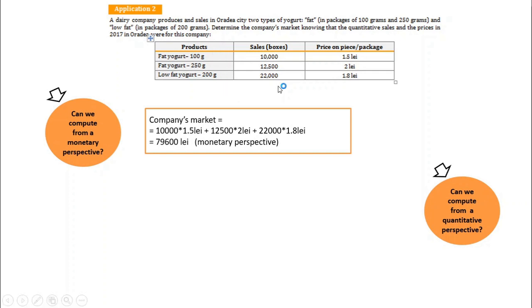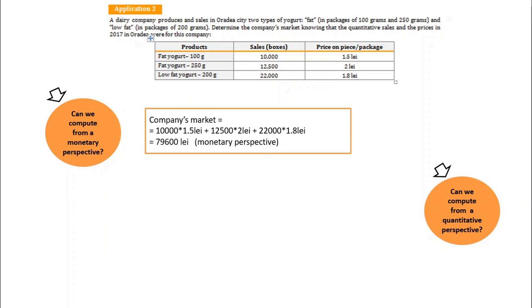In which unit will we compute the quantitative sales? In this specific case, we will compute only in grams. Why won't we compute on number of products? In practice, we can have situations when the sales are expressed in number of products or boxes or bottles, etc. For example, I can say that in Romania in 2019 were sold 100,000 cars, for example.